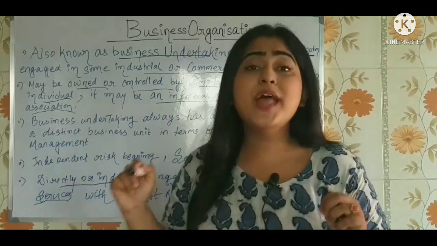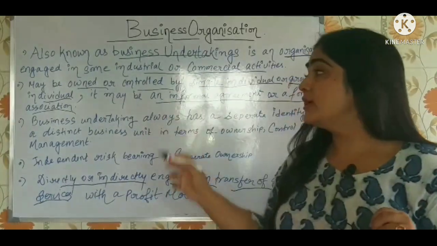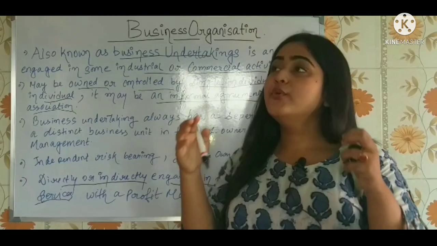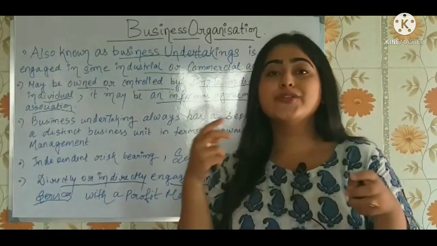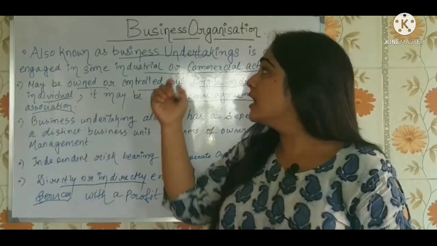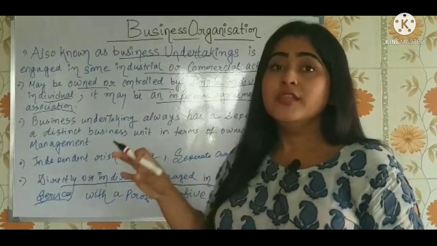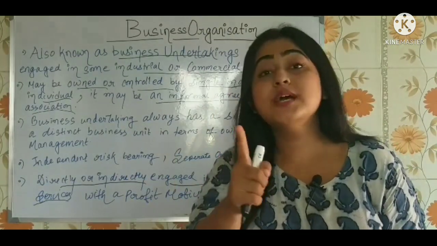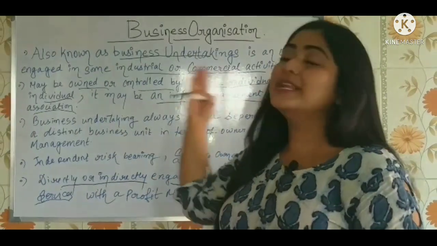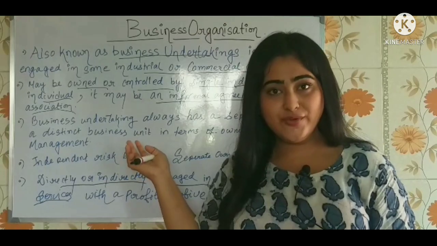What does this imply? This is very important. Whenever you are discussing a definition, especially in commerce, the definition should contain the key terms and key points, which are basically the characteristics too.